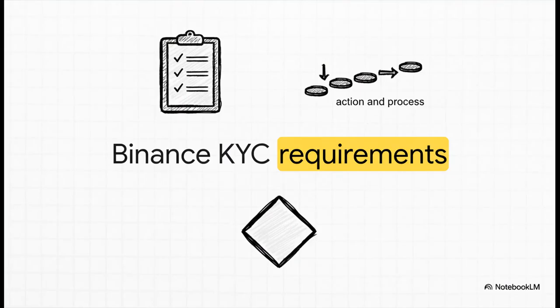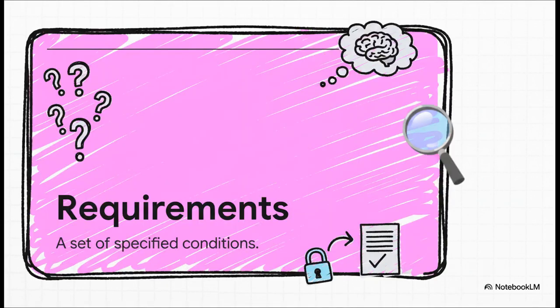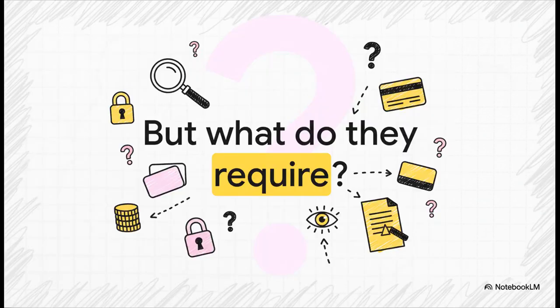Requirements. See, that one word changes everything. This isn't just some abstract idea to talk about anymore. It means there are things you actually have to do. There are rules. There are conditions you have to meet. So our source is telling us that whatever Binance is, and whatever this KYC thing is, they're tied to a specific set of rules. There are actions you've got to take. And that leads to the most practical, most important question of all, right? What specifically are they? What does a person actually have to do? Are we talking about sending in a photo of your driver's license, a utility bill, something more? This is the crucial stuff a user actually needs to know.